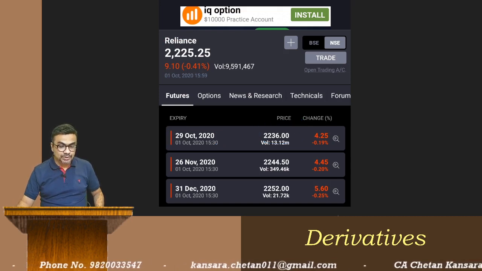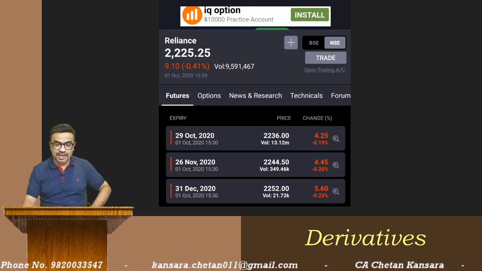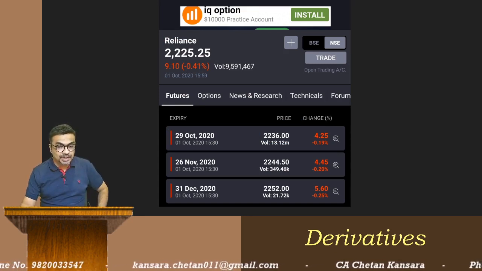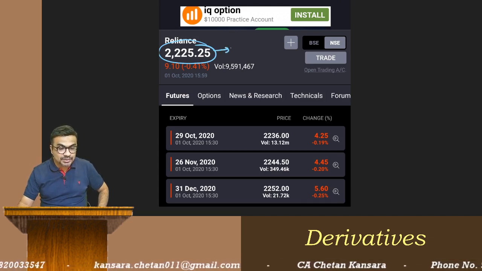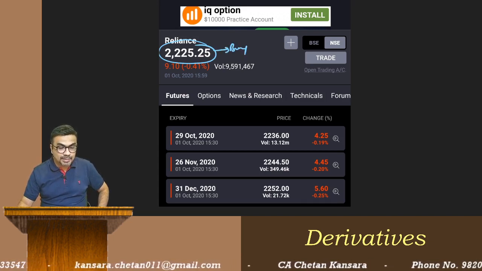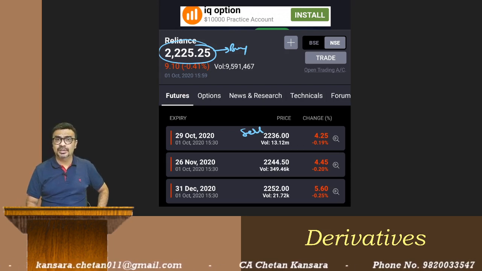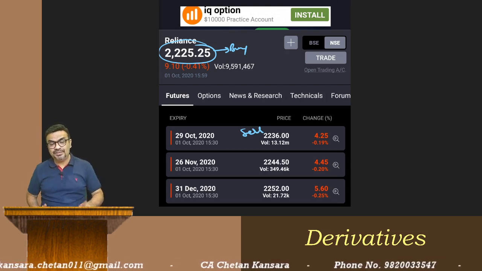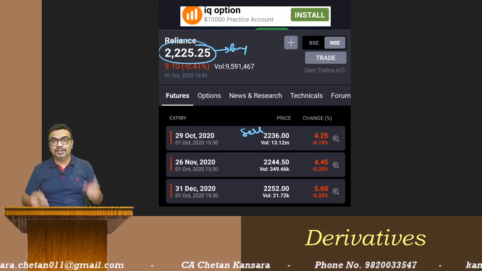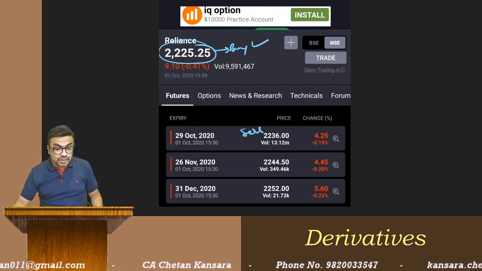So actual future price is more and fair future price is less. So what I am doing, if I take the Reliance example, I am going to buy in spot. I am going to buy this. And I am going to sell in future market. So opposite action. I have to do opposite action. If I do the same action in both the places, if I buy, then there won't be arbitrage gain.